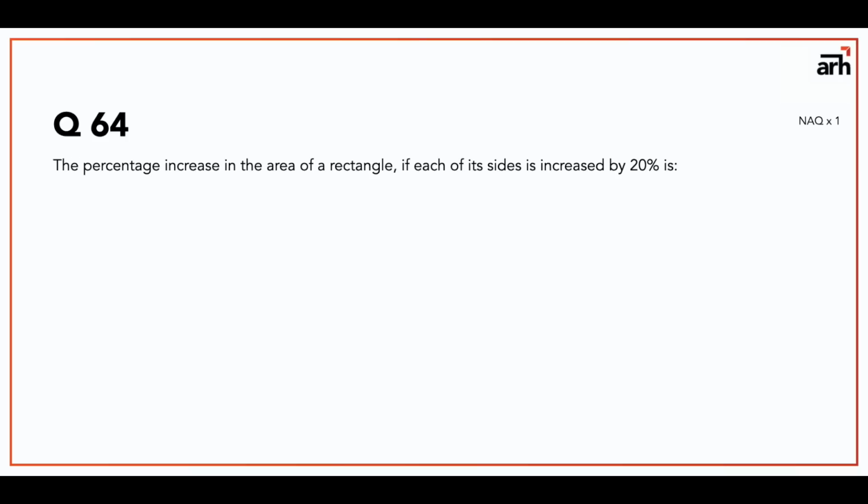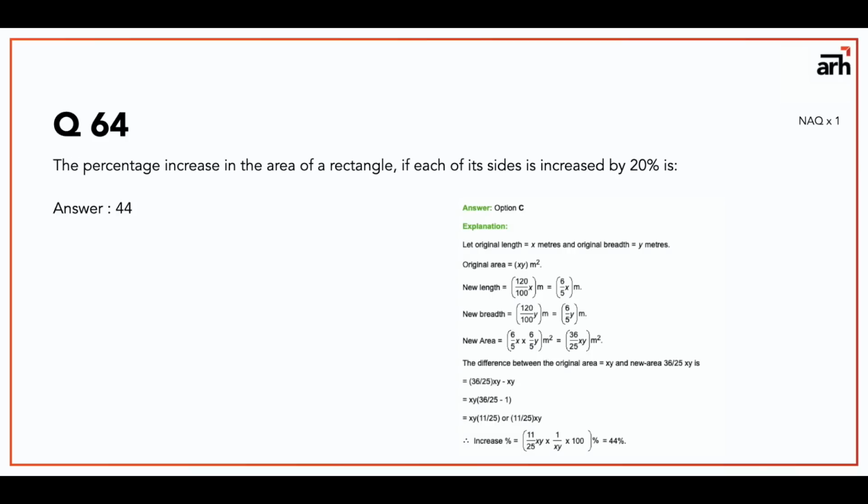But there is another method that is given. If you consider x and y the original length and breadth, then the original area is xy meter square. If the new length is 20% more, that will be 6 by 5 of x. I'm cutting the small calculation there, and the new breadth is going to be 6 by 5 y meter. Now the new area is going to be 36 by 25 xy meter square. Now if you calculate the difference between the original area xy and the new area 36 by 25 xy, you get 11 by 25 xy as the difference.